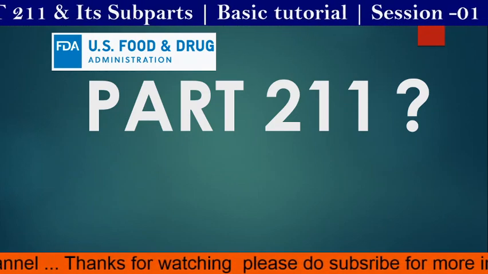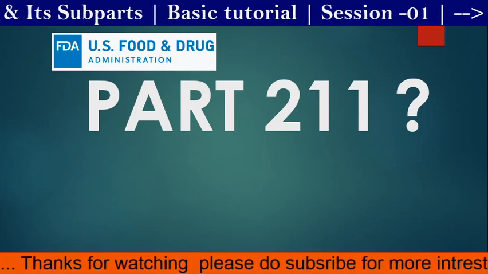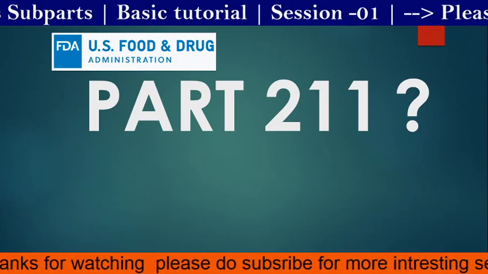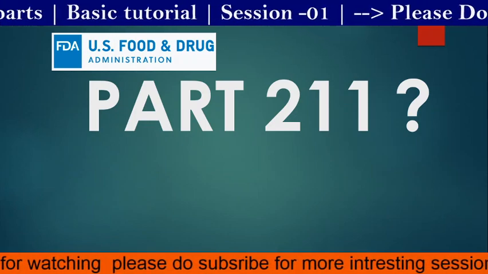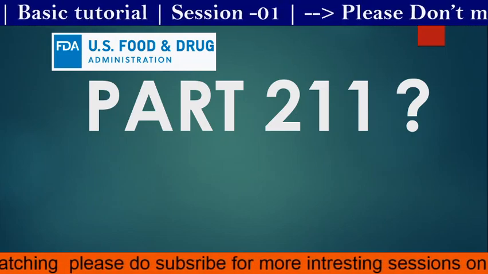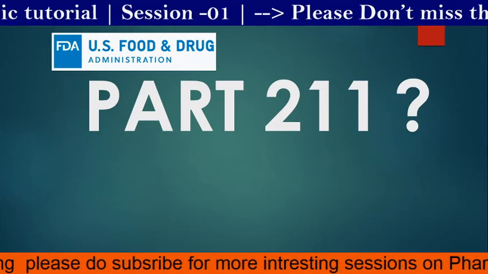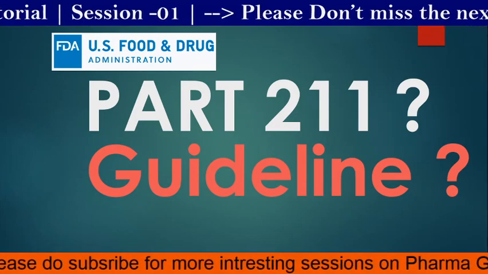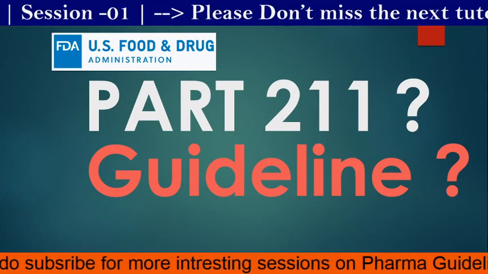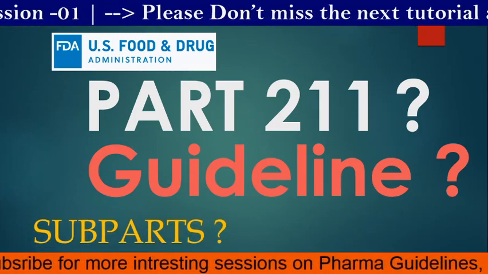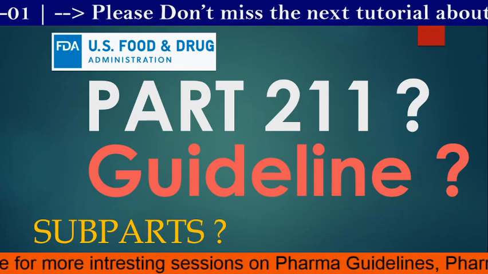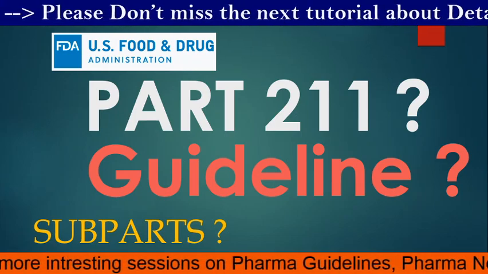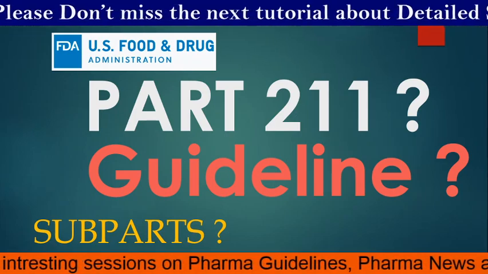So, what is Part 211? Part 211 means current good manufacturing practice for finished pharmaceuticals. It is a guideline for formulations. Does Part 211 have subparts? Yes.